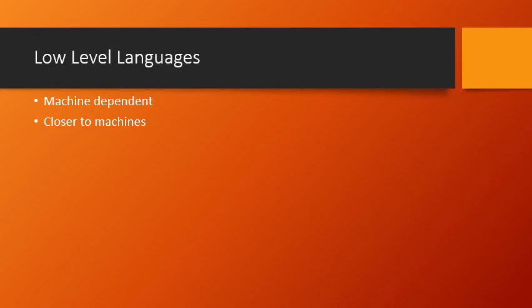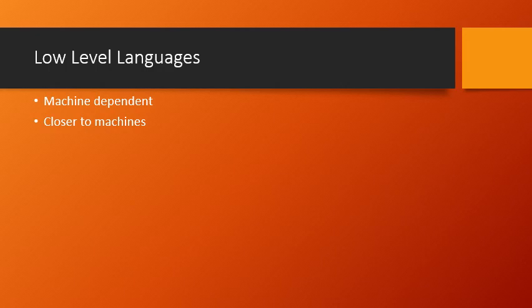Machine dependent means if we write programs in low level languages, we might be giving certain instructions in order to solve a certain problem, and those instructions will only work on one particular computer. It will never work on another type of computer. Other type in the sense of the architecture of the computer, how that computer is built.